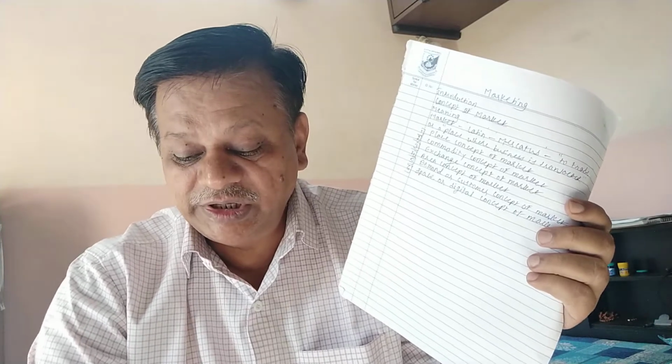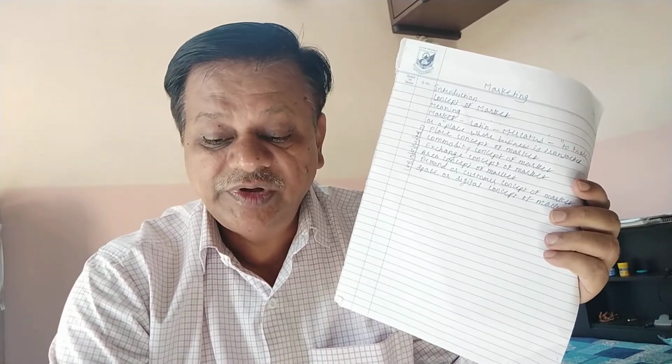The first one is the place concept, second the commodity concept, then the exchange concept, then the area concept, then the demand or customer concept, and last the space or digital concept of a market.